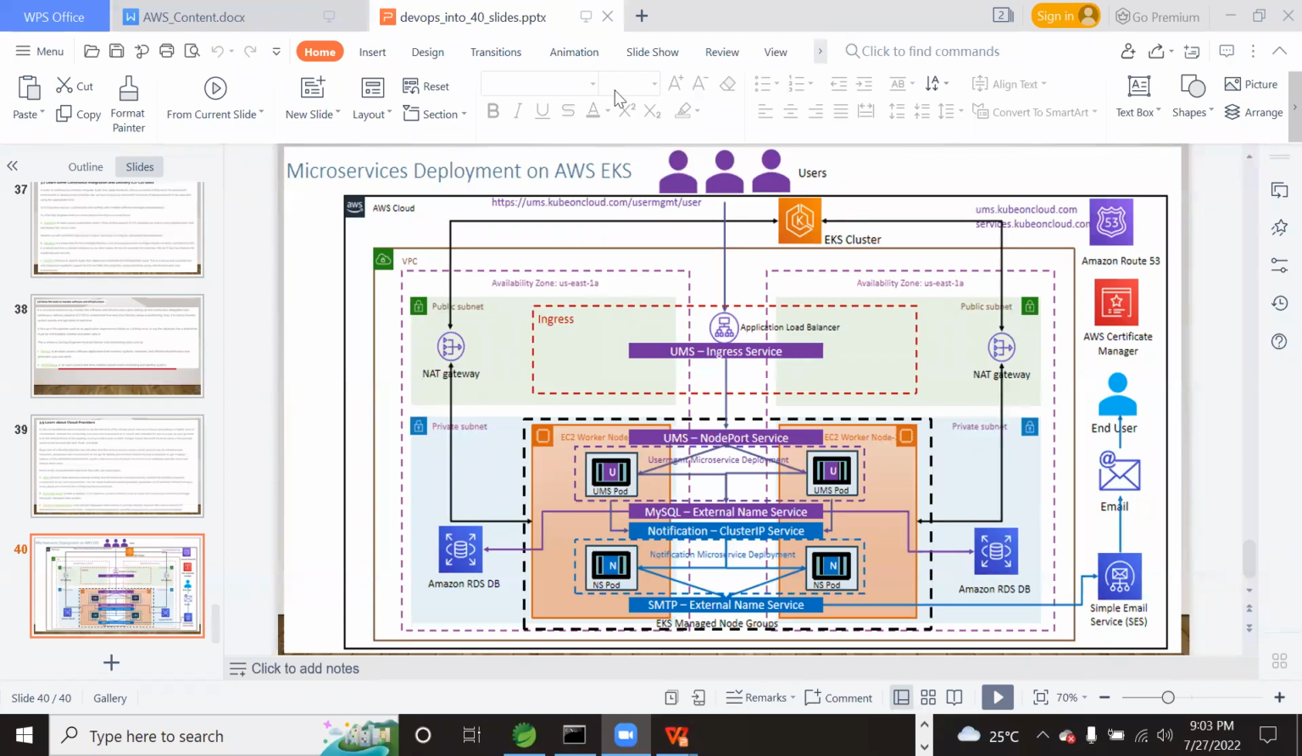Sir, which flavor can we use, CentOS 7, CentOS 8, or? No, actually we will use Ubuntu machines. We have a reason why we go for Ubuntu. I will explain that reason when the time comes, when we go with the EC2 instances. So we have a strong reason why we are going for Ubuntu.